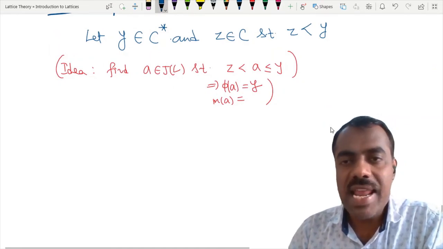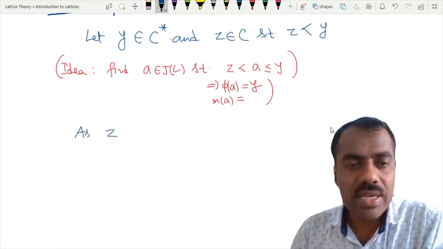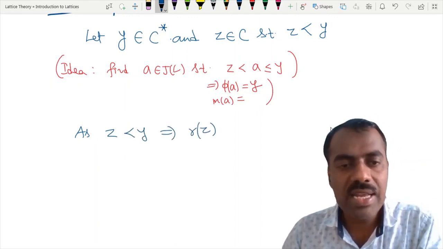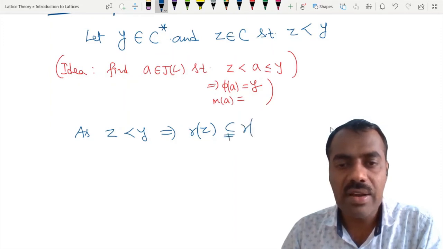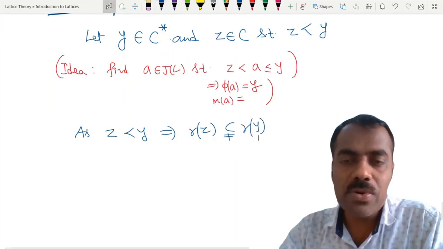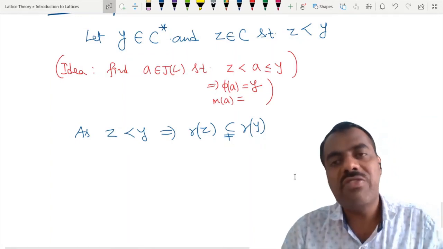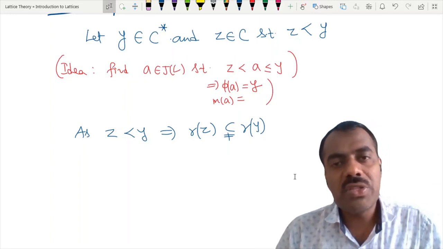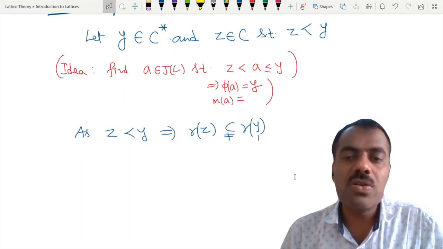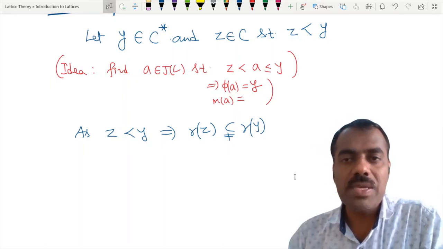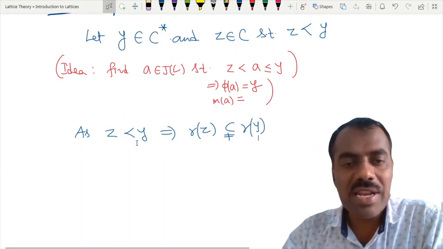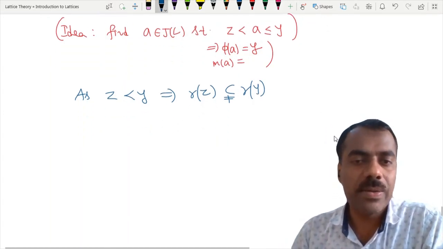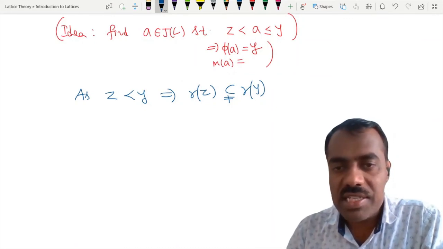Because Z is strictly less than Y, if you take their R, R of Z is strictly contained in R of Y. Because if you recall yesterday's proof, we proved that if R of Z is equal to R of Y, then Z is equal to Y. When we showed that the map is one-one, R of A equal to R of B gave us A equal to B. But here, because Z is strictly smaller than Y, R of Z is strictly contained in R of Y. That means this is strictly bigger than this.